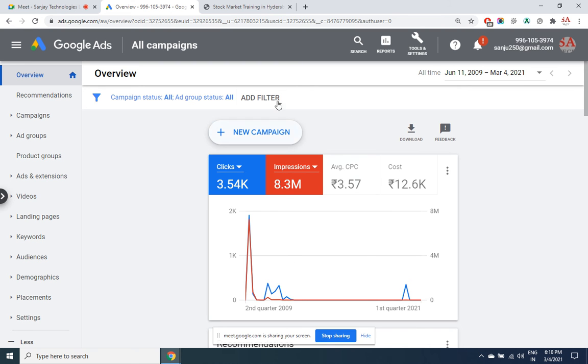So all the campaigns together in this AdWords account: 8.3 million impressions, which is like 80 lakh people who have seen that. 3,540 rupees is only spent. Approximately 1 crore people seeing an ad, and you are spending only 4,000 rupees on them. Sorry, 3.54 per click, approximately 13,000 rupees including the GST and all that, 13 to 14,000. 83 lakh people seeing and spending only 14,000. Average CPC is 3 rupees 60 paise. 3,540 people have shown interest.